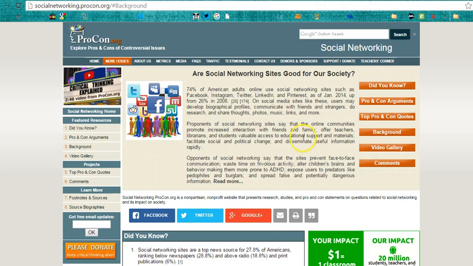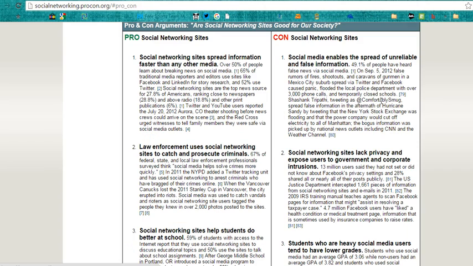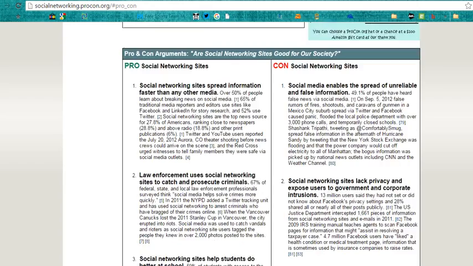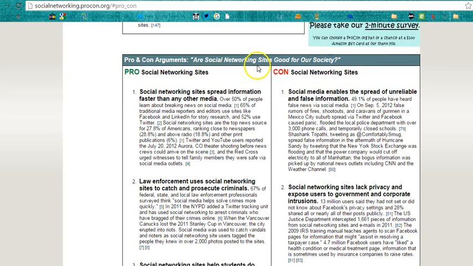Once you get to question number 5 on your worksheet, it's going to ask you about the pros and cons of the argument. To read the pros and cons of the argument, you're going to click right here, Pro and Con Arguments. Here, you'll see a long list of pros and a long list of cons to the argument. You will be picking one of these sides for the essential question.